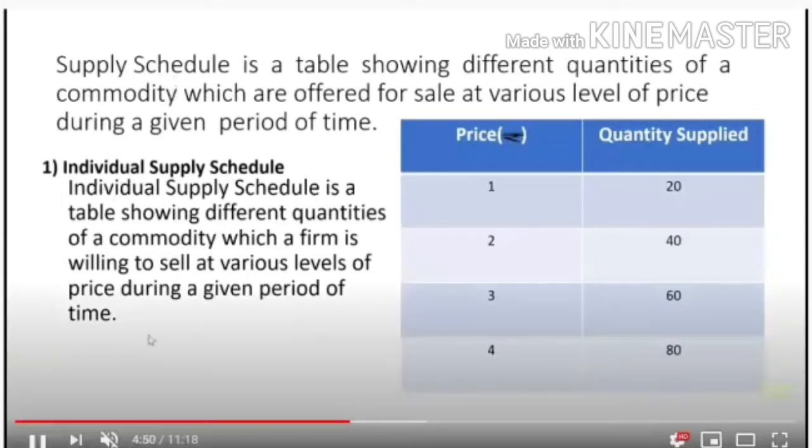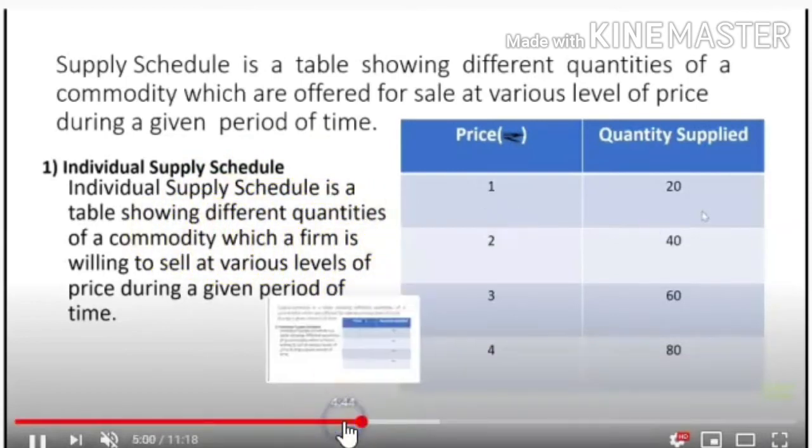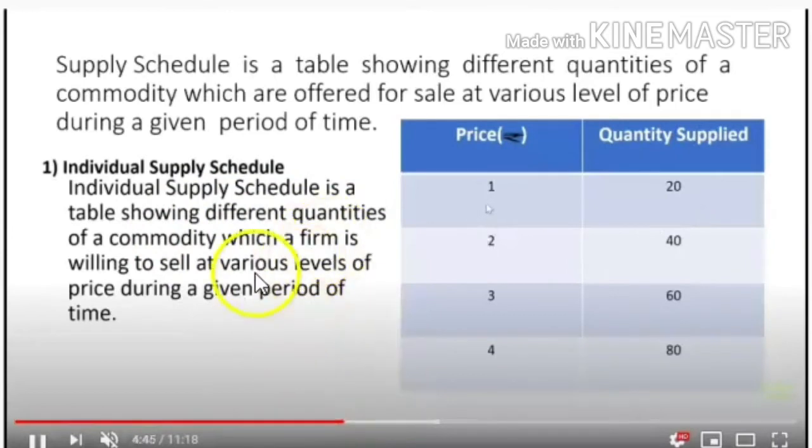Individual schedule. Individual supply schedule is a table showing different quantities of a commodity which a firm is willing to sell at various levels of price during a given period of time. So how much is the supplier ready to sell?